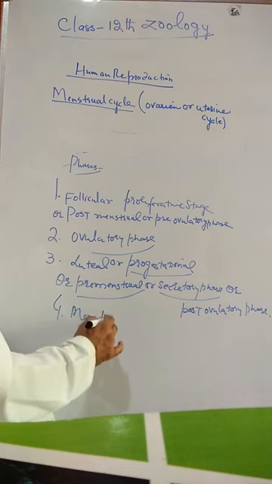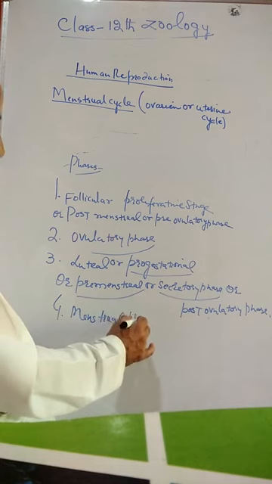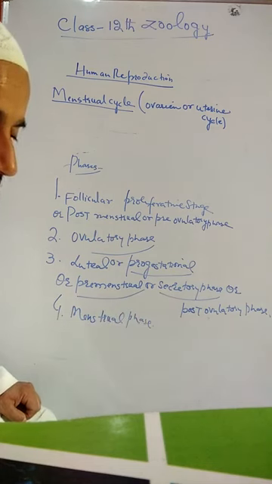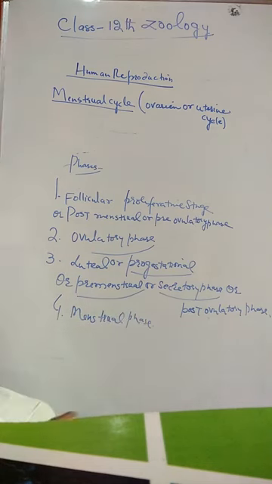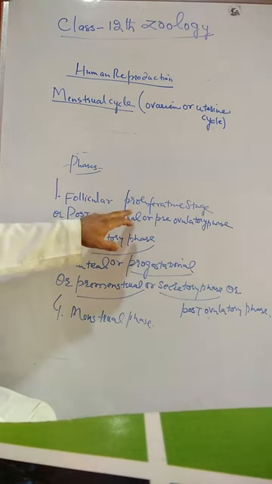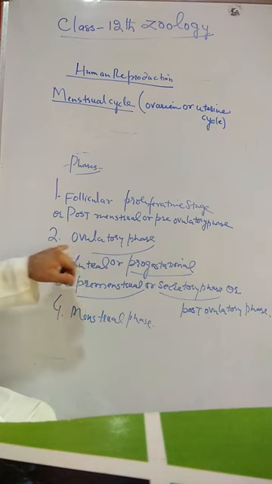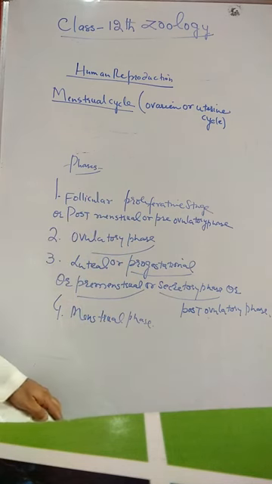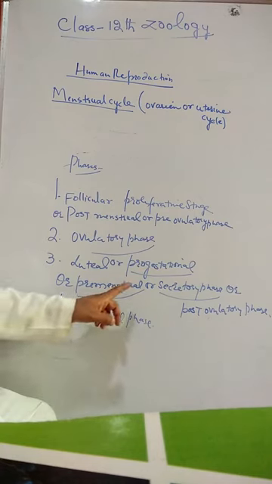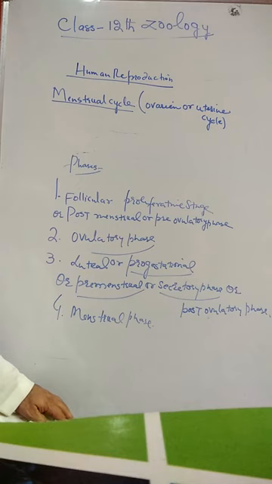And there is one more phase, the menstrual phase. This is the last, or fourth, phase. So there are four phases: follicular or proliferative phase, or post-menstrual or pre-ovulatory phase; second, the ovulatory phase; third, the luteal or progestational phase, or premenstrual or secretory phase, also called post-ovulatory phase; and fourth, the menstrual phase. These phases will be discussed one by one in later lectures. Thank you.